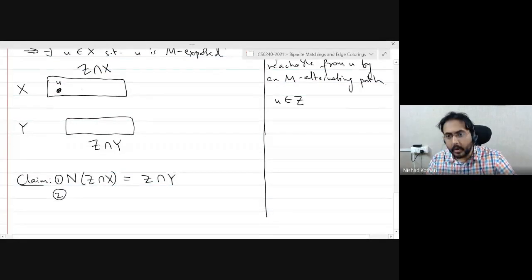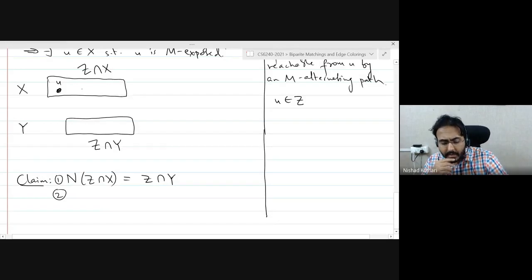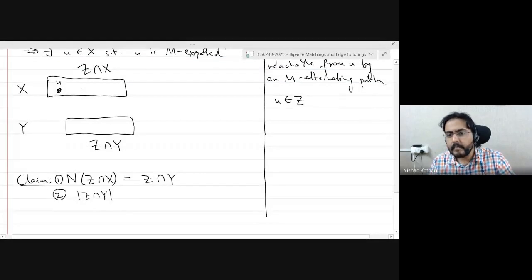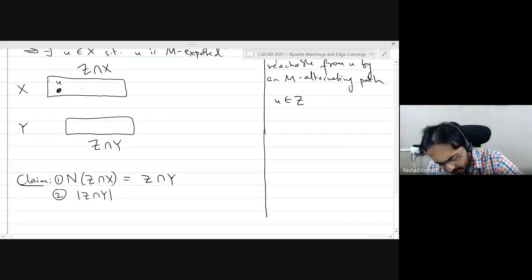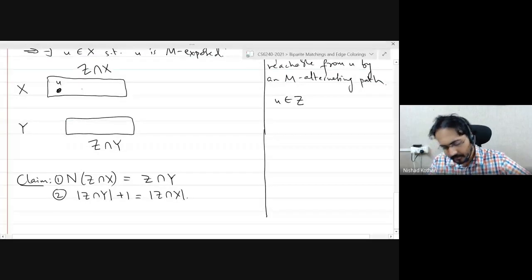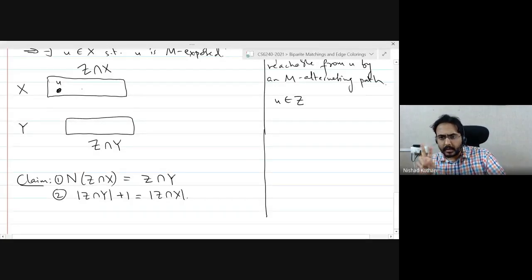And another thing I want to convince you of is that the cardinality of Z intersection Y plus 1 is exactly equal to the cardinality of Z intersection X. Okay, these are the two claims I want to convince you of. And if these two hold, then observe that we are done.